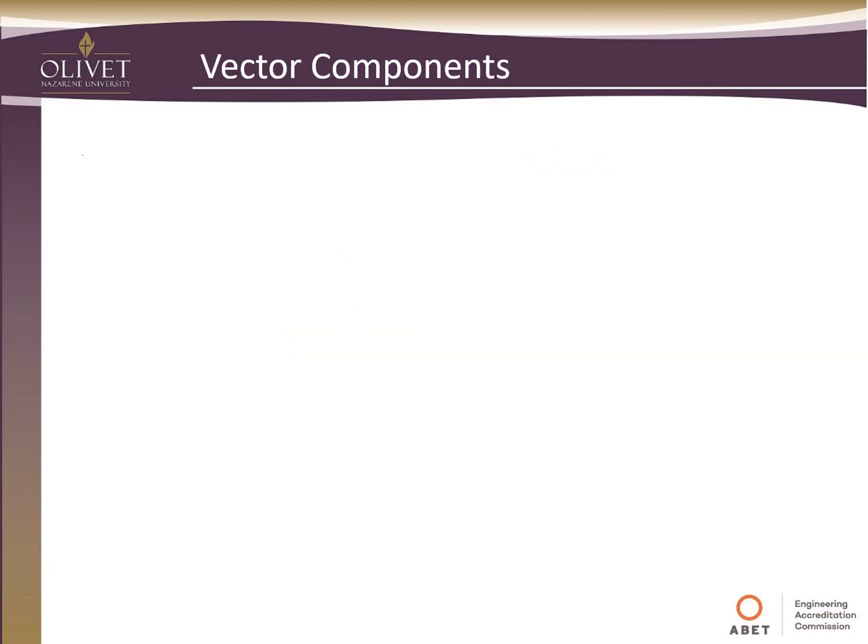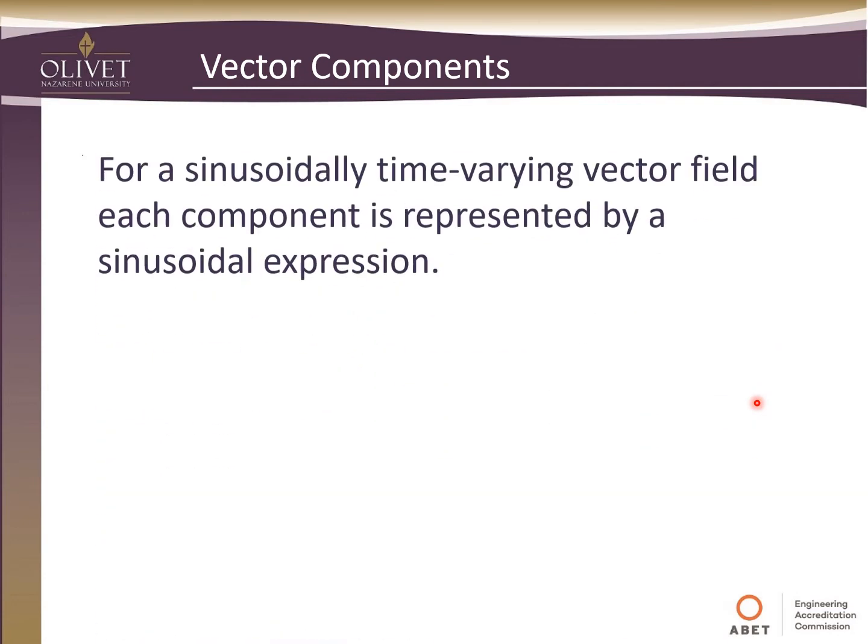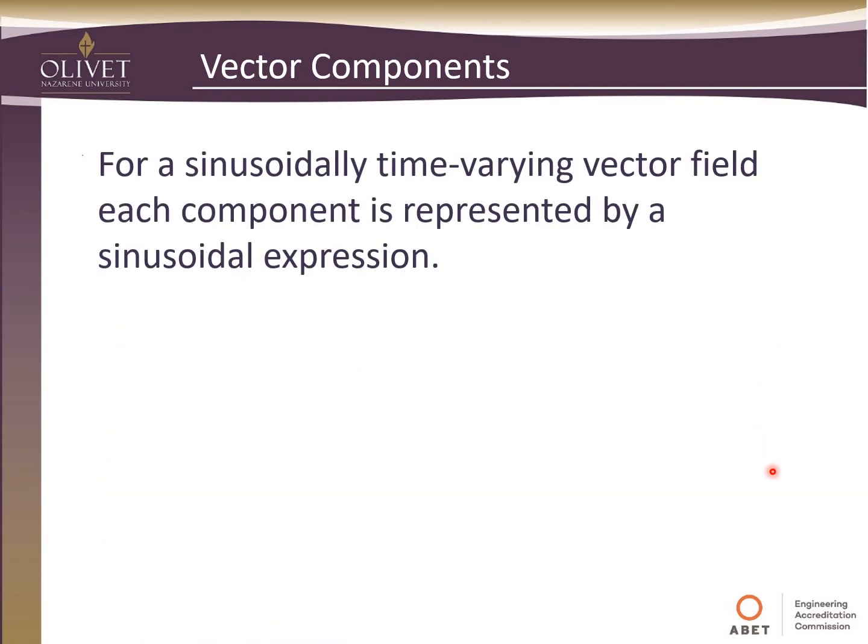So let's take a minute and look at the vector components. For sinusoidally time-varying vector fields, each component is represented by a sinusoidal expression. Remember, we have those components on the AX, AY, and AZ unit vector coordinates, and since this is a vector field, we have a representation for each of those.